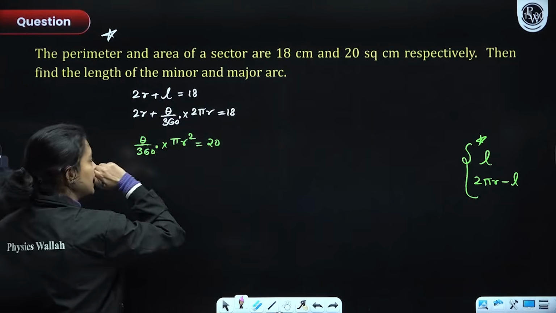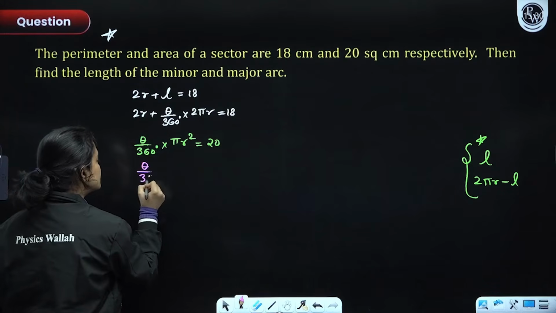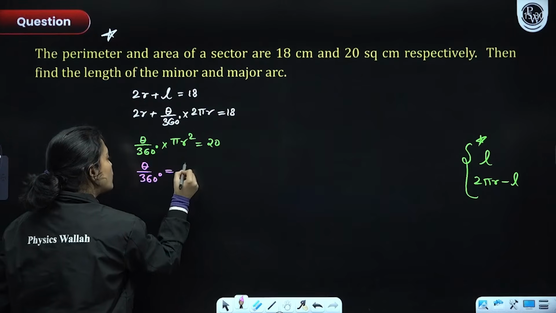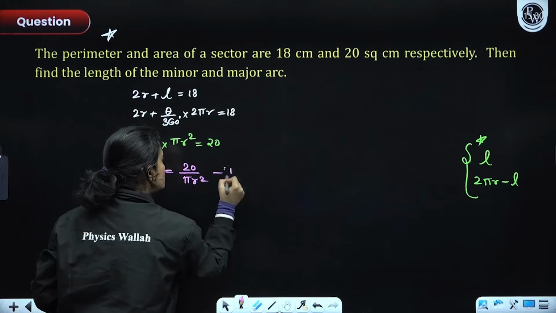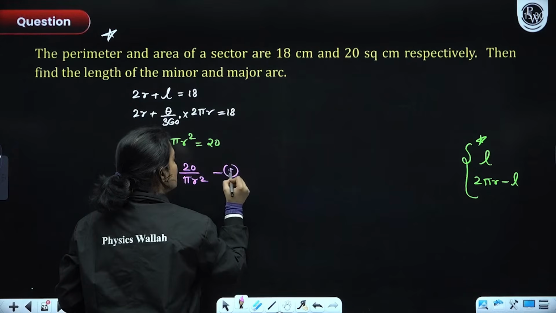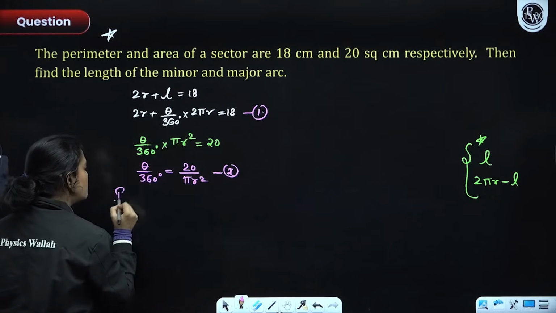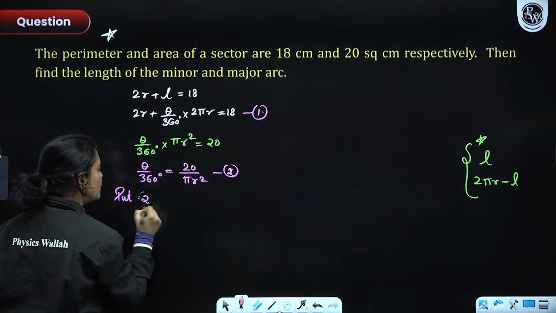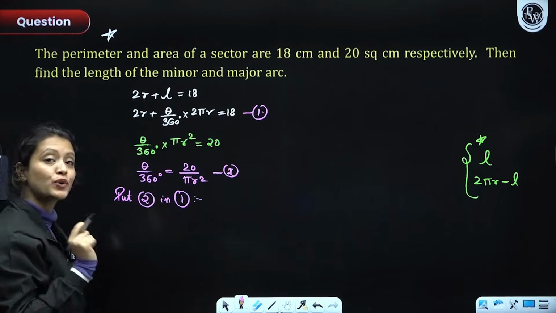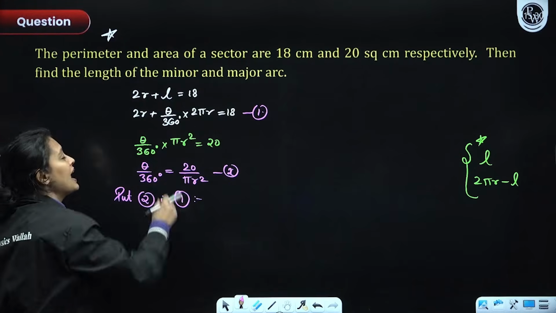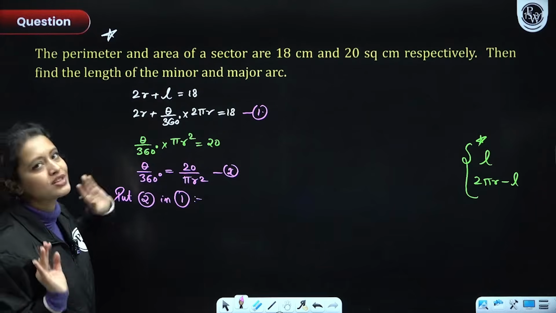So what I'll do is, from the second equation, I'll figure out the value of theta by 360 degrees. It comes out to be what? 20 divided by pi r square, right? And I'll call it 1, and this, 2. I'll call this equation 1. So now I'm going to put 2 in 1. So notice, again I'll repeat, instead of just putting theta's value in 1, I just figured out theta by 360 degrees and I'll put it there because that is easier.